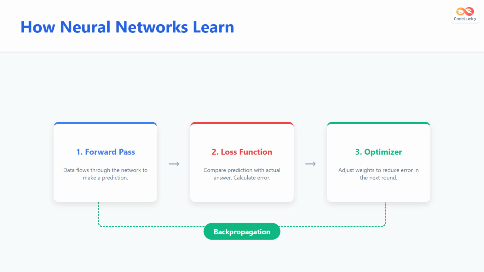But how does it actually learn? It's a three-step loop. First, a forward pass makes a guess. Second, a loss function calculates how wrong that guess was. Third, a process called backpropagation sends that error signal backward to adjust the weights, reducing the error for next time.